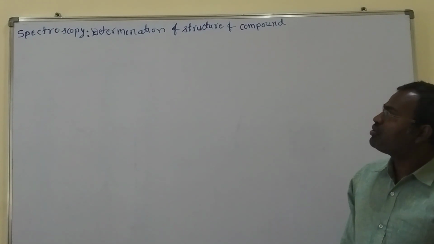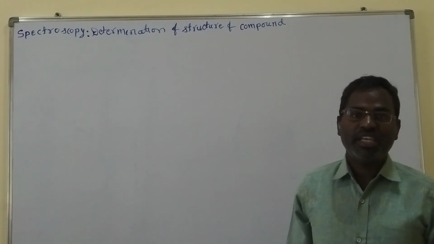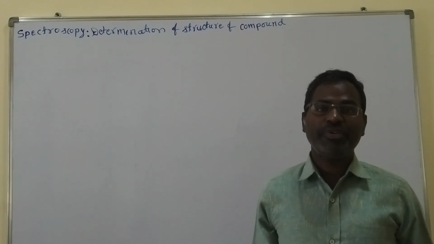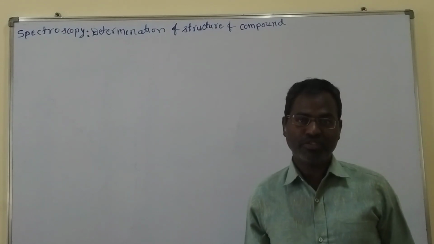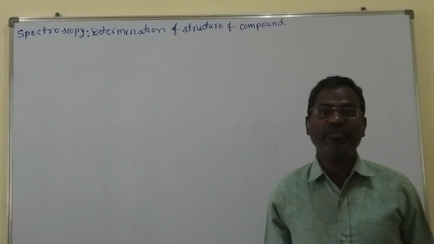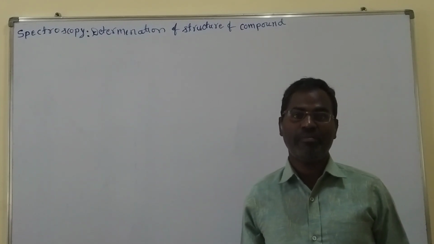First we should know about spectroscopy. Spectroscopy is the study of interaction of electromagnetic radiation with matter.